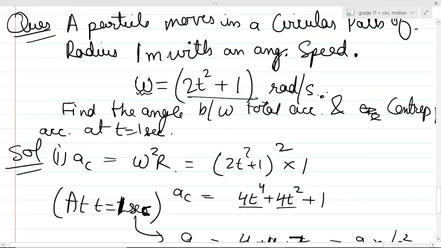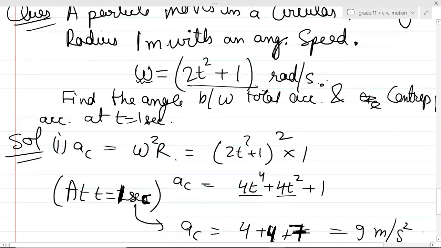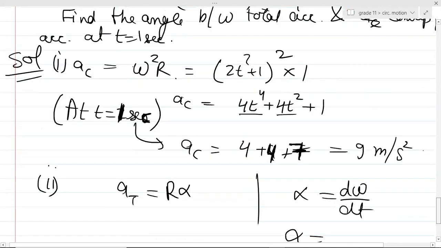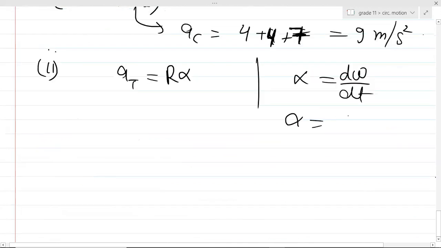It will be 4t plus 0. This will be the alpha, so this will be 1 multiplied by alpha. So this will be your tangential acceleration.